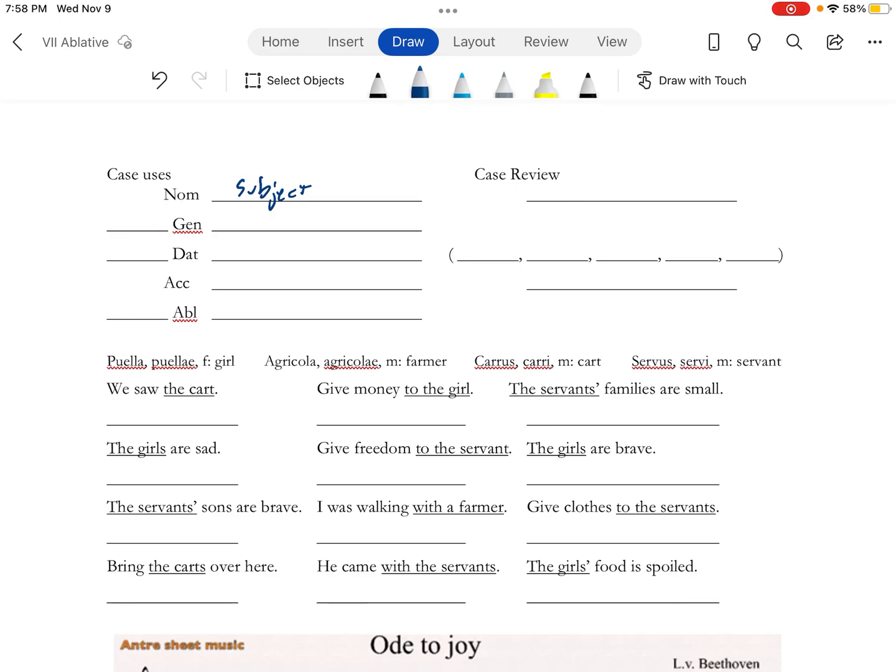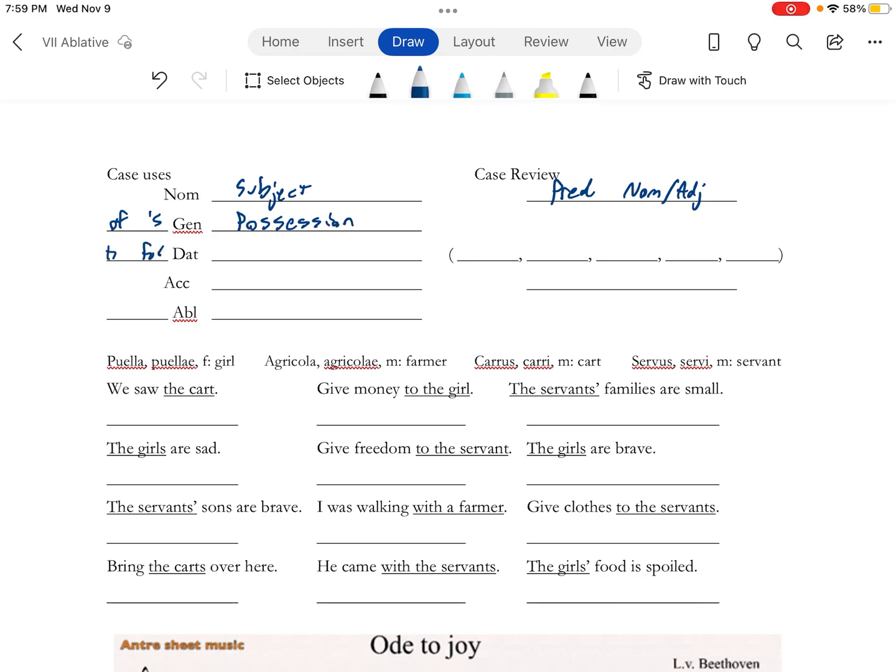Nominative can be our subject. It can also be the predicate nominative or adjective. Nominative is a noun, adjective is an adjective that describes a subject. Magical words for genitive are apostrophe s or s apostrophe, that's going to be possession.